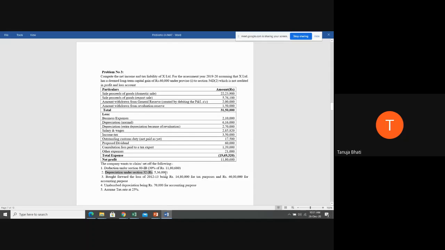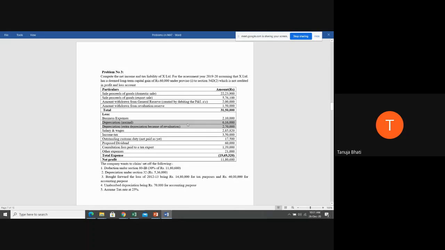So in our point number 2, we have here depreciation under section 32 is 5,36,000. So this is allowable, whereas this is disallowable. If it is disallowable, you are going to add it to the net profit. What is the amount that you're going to add to the net profit? 6,16,000 plus 2,70,000. And what is allowable? Allowable is 5,36,000. So minus 5,36,000, only 3,50,000 is the extra depreciation that you have claimed. That is what you have to add back.